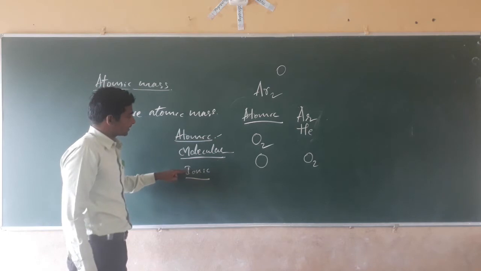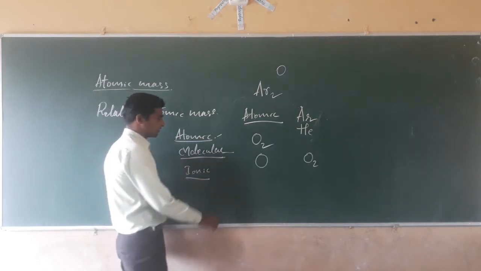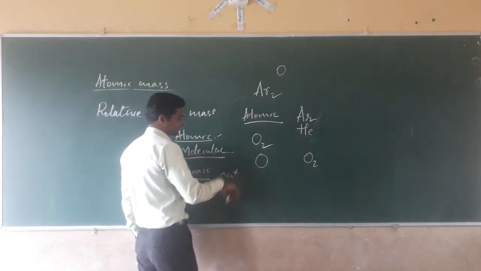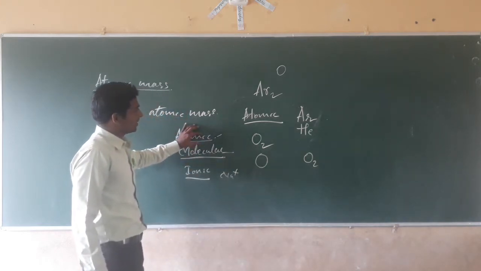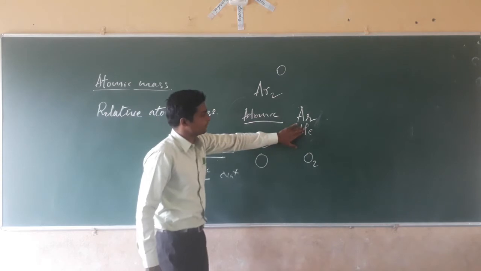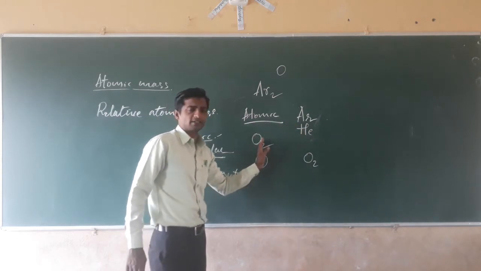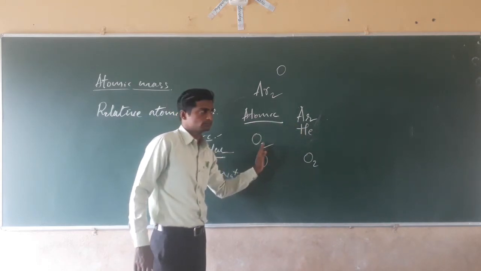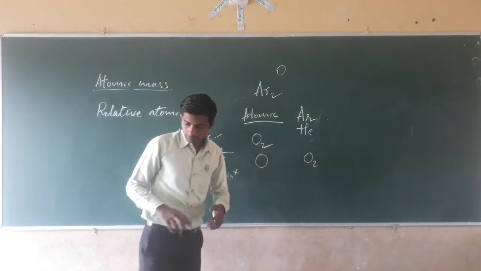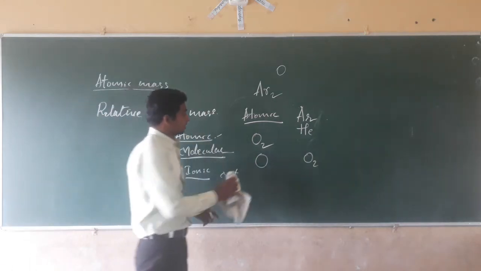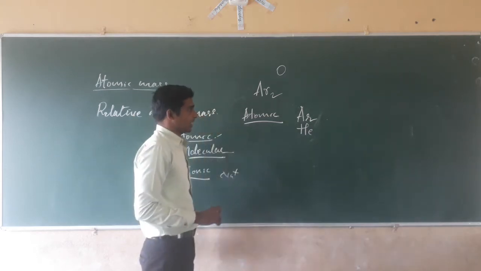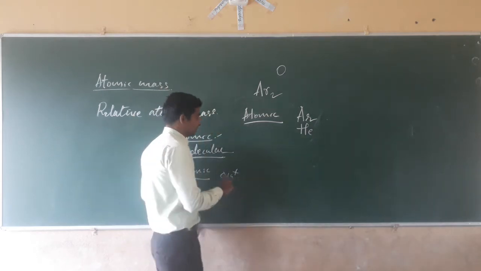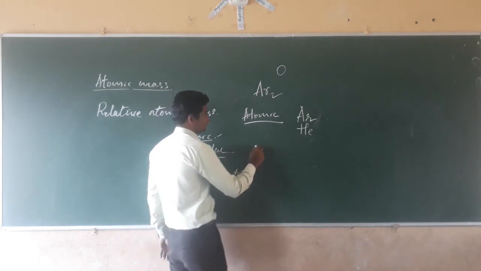Some elements are present in the ionic form. It means charged particles are present. Some elements are present in the atomic form, and some elements are present in the molecular form. See here, some elements are present in the atomic form, and some elements are present in the molecular form.